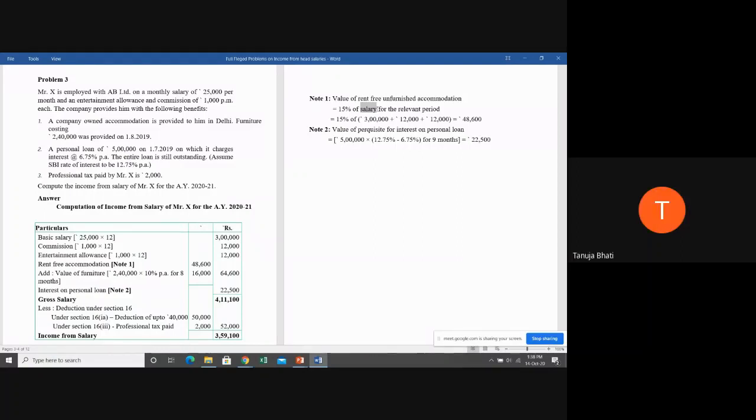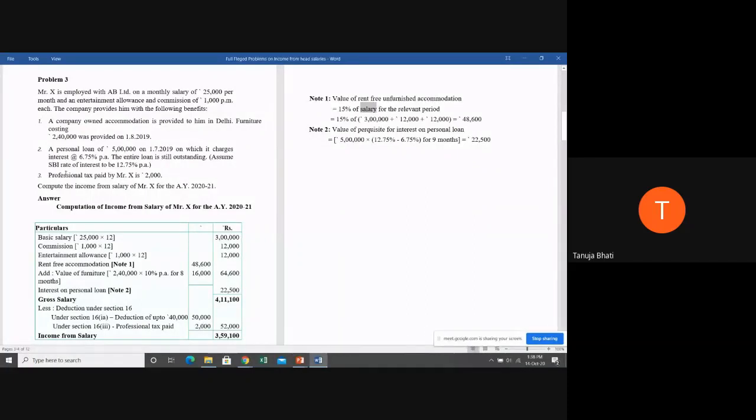For rent-free accommodation, what is the salary we are supposed to take? I'm not asking in relation to this sum, but in general, what we are supposed to take. We're supposed to take basic salary, commission, fees, bonus, all the allowances, taxable allowances, all the monetary benefits, except perquisites.